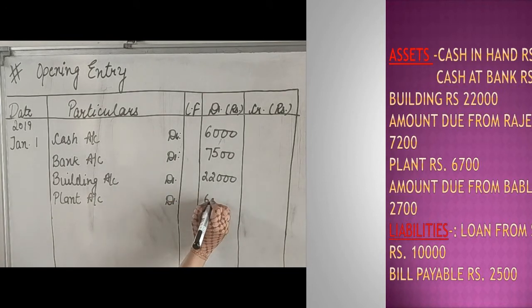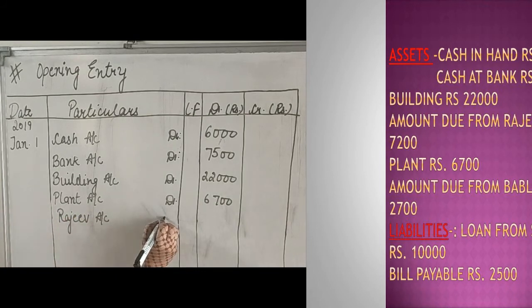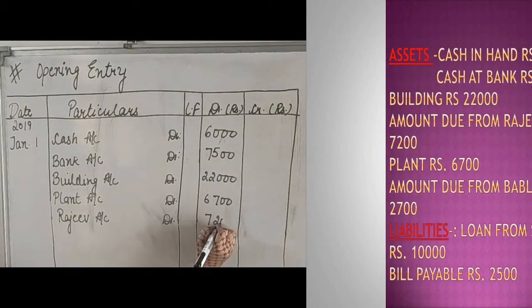The amount is 6,700. The next is amount due from Rajiv. You can write only Rajiv account debit and the amount is 7,200. The last is Bablu account debit and the amount is 2,700.